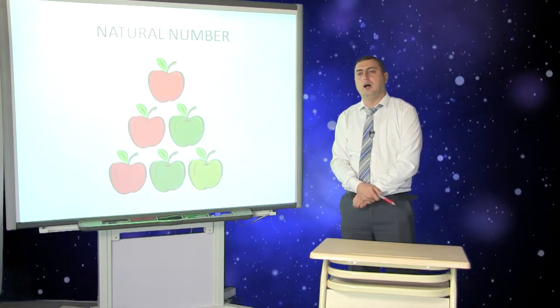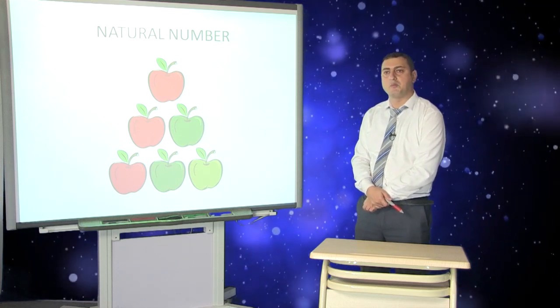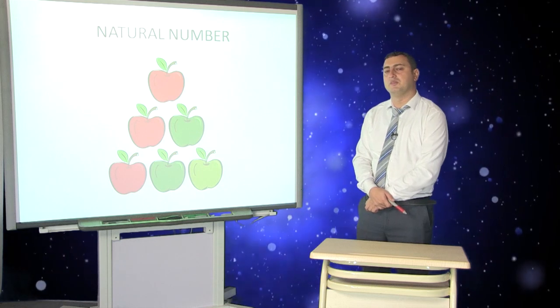As I noted now, the history of natural numbers dates back to before Christ.